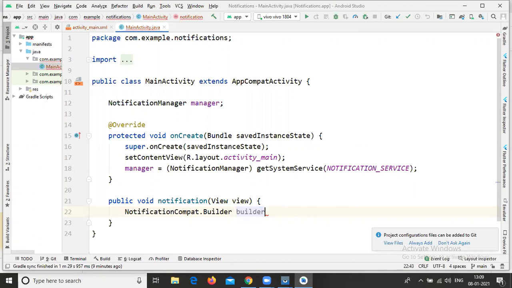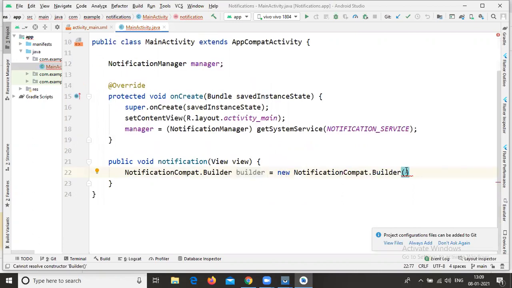Equal to new NotificationCompat.Builder. In this builder, you need to pass, initially, in case it is below version 8.0, only the context.